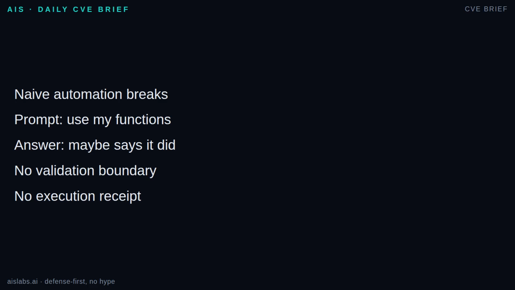Models predict tokens. They can describe an action, misunderstand a function name, omit a required argument, or claim success because the wording sounds helpful. Worse, if your code scrapes the assistant text and runs whatever it finds, you have built a fragile parser around a creative writer. Tool calling exists to replace vibes with a protocol. The model can request a specific function call, and your software decides what happens next.